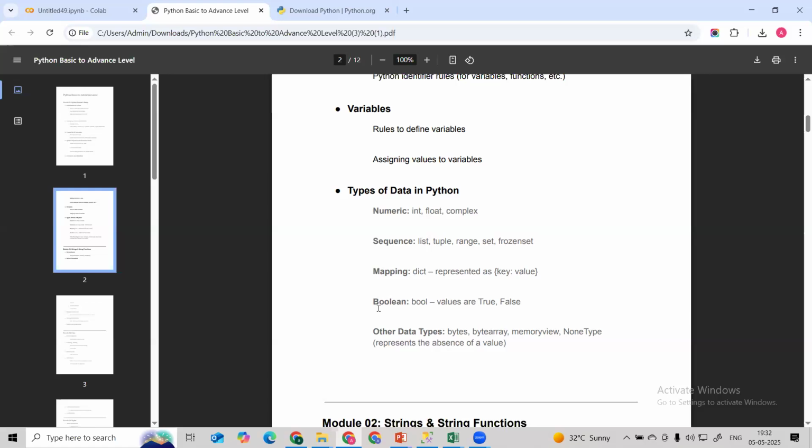Then in the Boolean data type we have bool, which will give us true or false. Then other data types like bytearray, memoryview, NoneType. Okay, so these are the different data types in Python. We are going to see each and every one in detail.